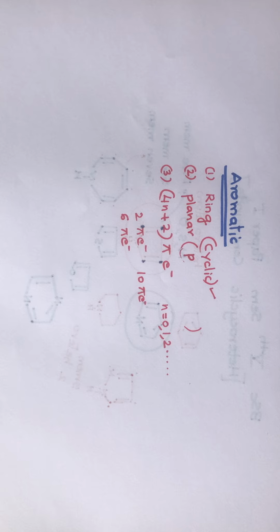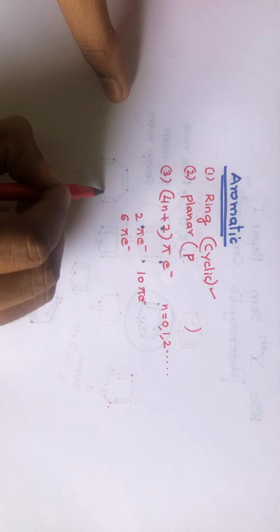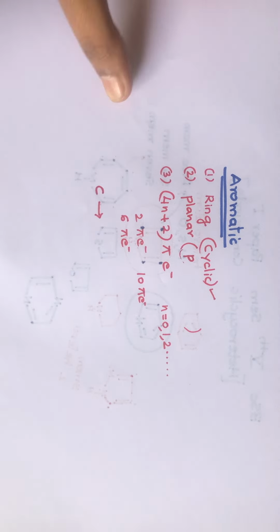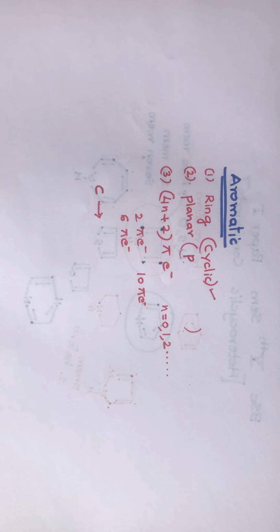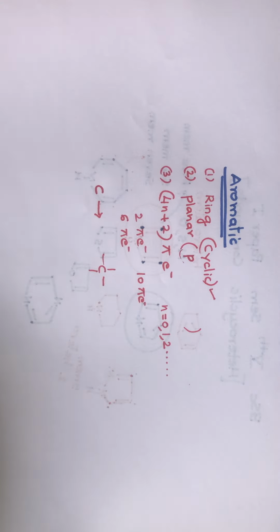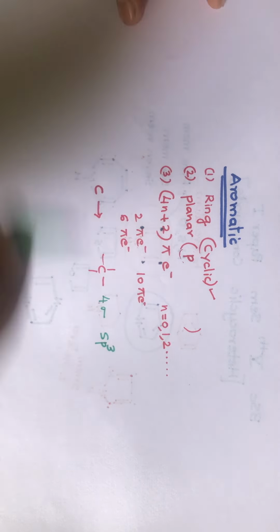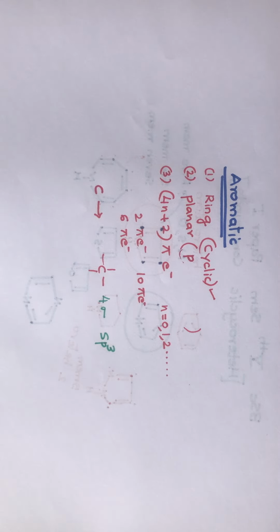Now, let us see how to find whether a molecule has a p orbital or not. I will take a simple example of benzene. If you consider carbon, it has a valency of 4. Now if all the 4 bonds that are formed by carbon are sigma bonds, then the hybridization of that carbon is sp3. I will tell you why I am speaking of hybridization here.